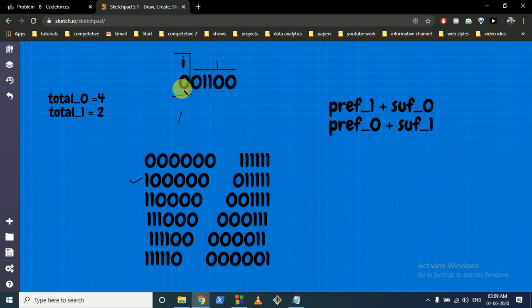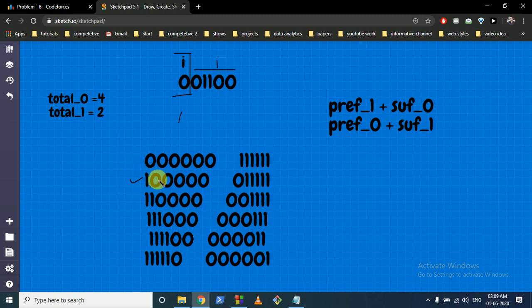So we have to find out how many ones are there in the prefix till now we have seen, and then how many zeros are here in the suffix, because we want to convert them into 1, and how many ones are there in the prefix, we want to convert them into 0. I'll tell you with this example.